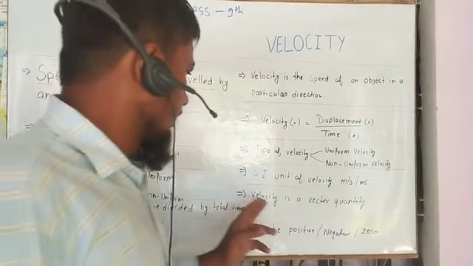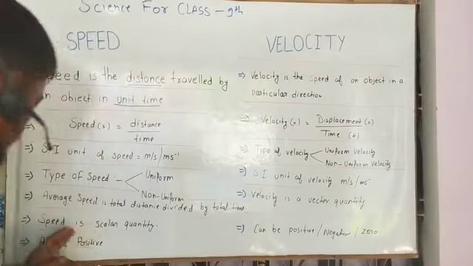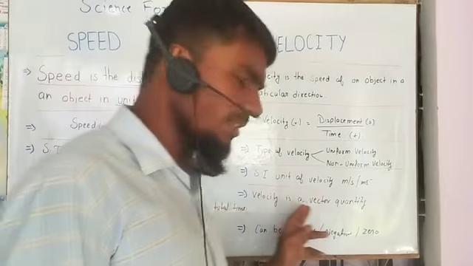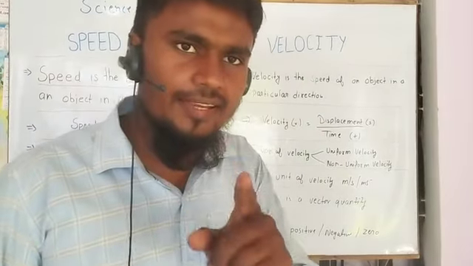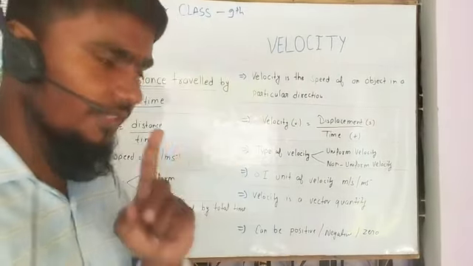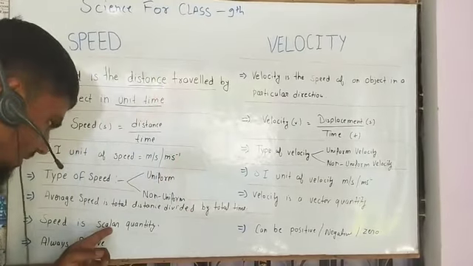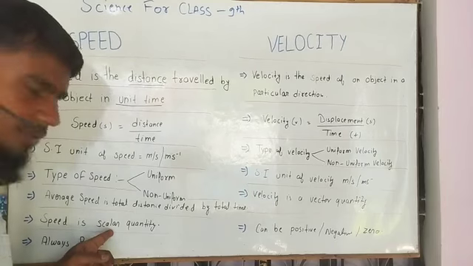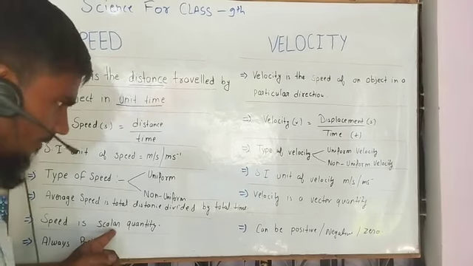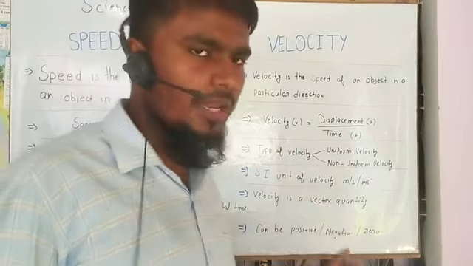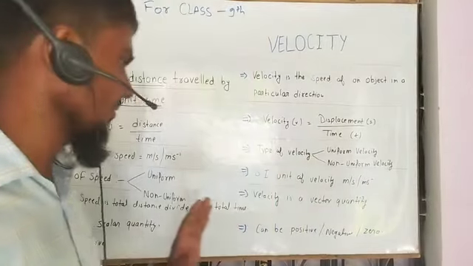Okay, this is clear. Speed is a scalar quantity, velocity is a vector quantity. This is the second difference between velocity and speed. Remember it. Speed is a scalar quantity because it has only magnitude, no specific direction. Velocity is a vector quantity because it has both magnitude and specified direction.